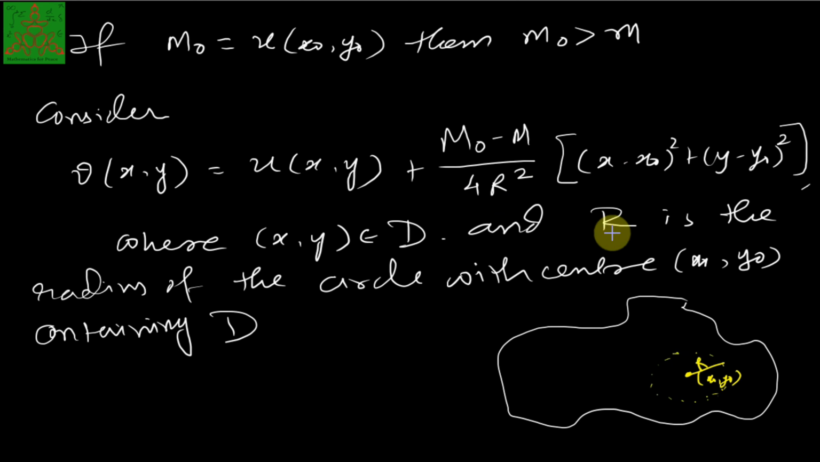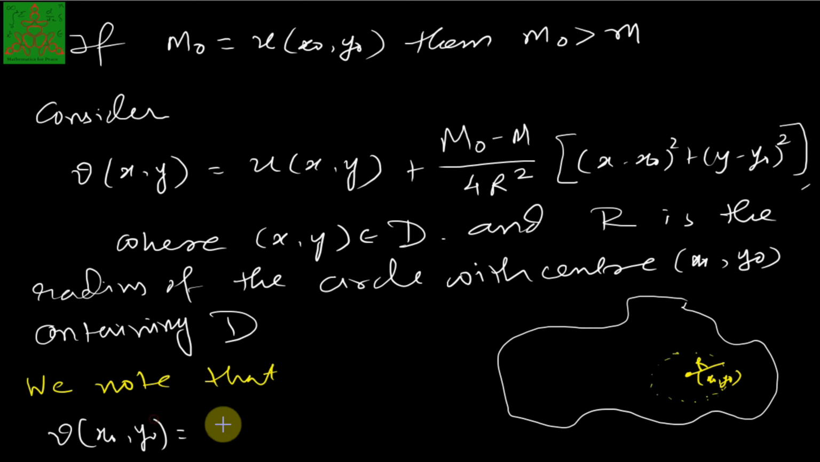Now we need to observe the value of V of (x0, y0). We note that V of (x0, y0) will be U of (x0, y0), because when I substitute x0 and y0 here, this quantity will be 0 and this will also be 0, so the entire quantity becomes 0. So we have V of (x0, y0) equal to U of (x0, y0), and U of (x0, y0) we already assumed is M0. So this function has the value M0 at (x0, y0).